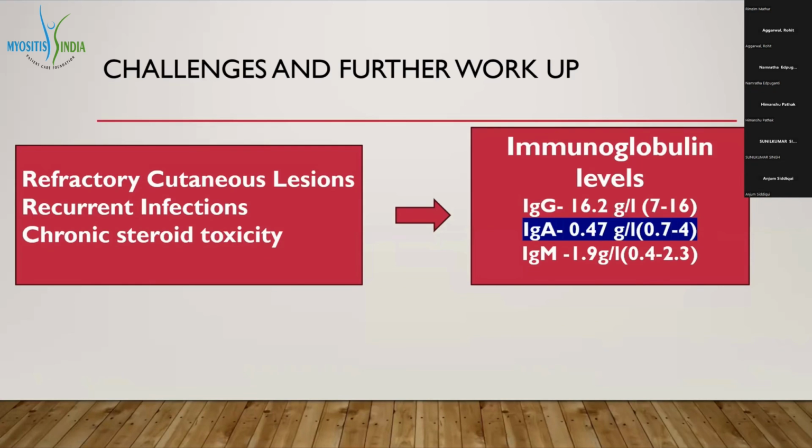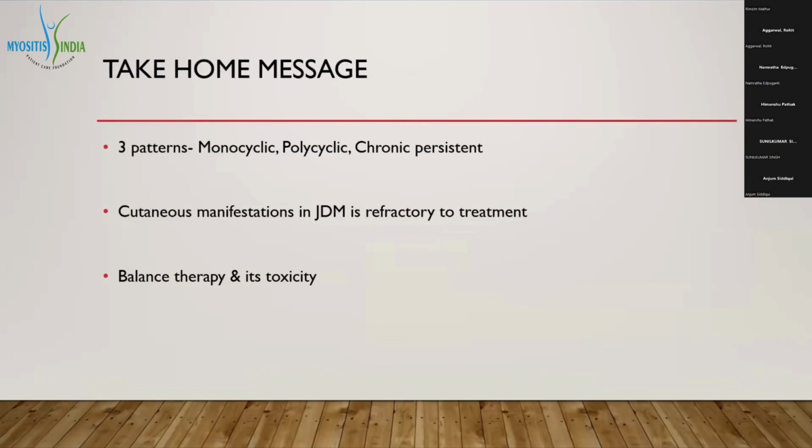So IVIG therapy was planned for her, which will balance both, so that we can plan second-line immunotherapy. The patient was given the first dose of 400 mg per kg IVIG, and is planned for starting tofacitinib after the next visit.